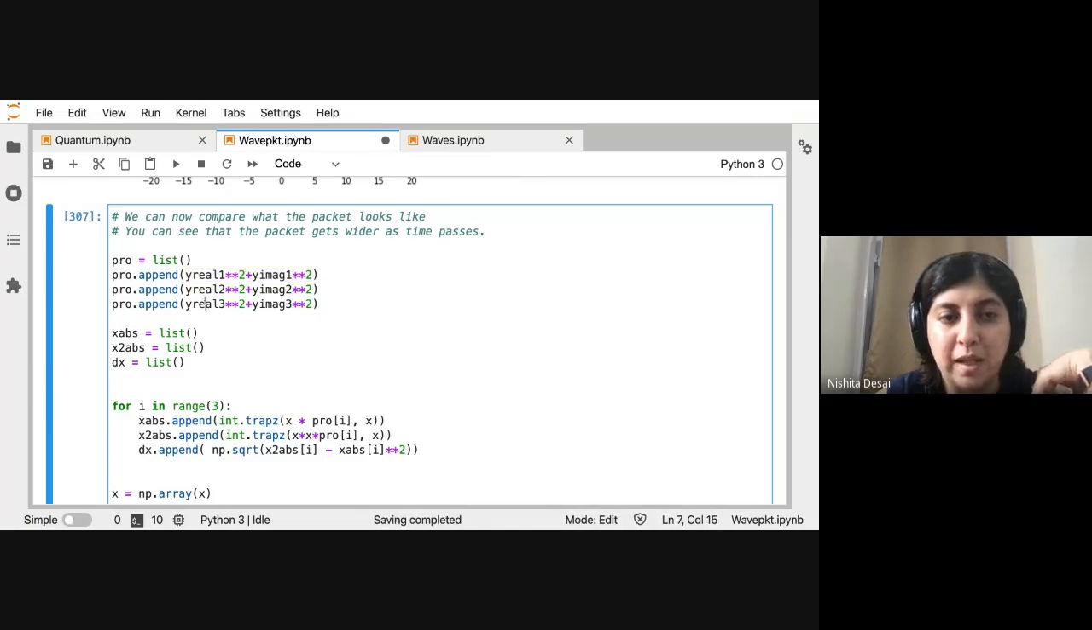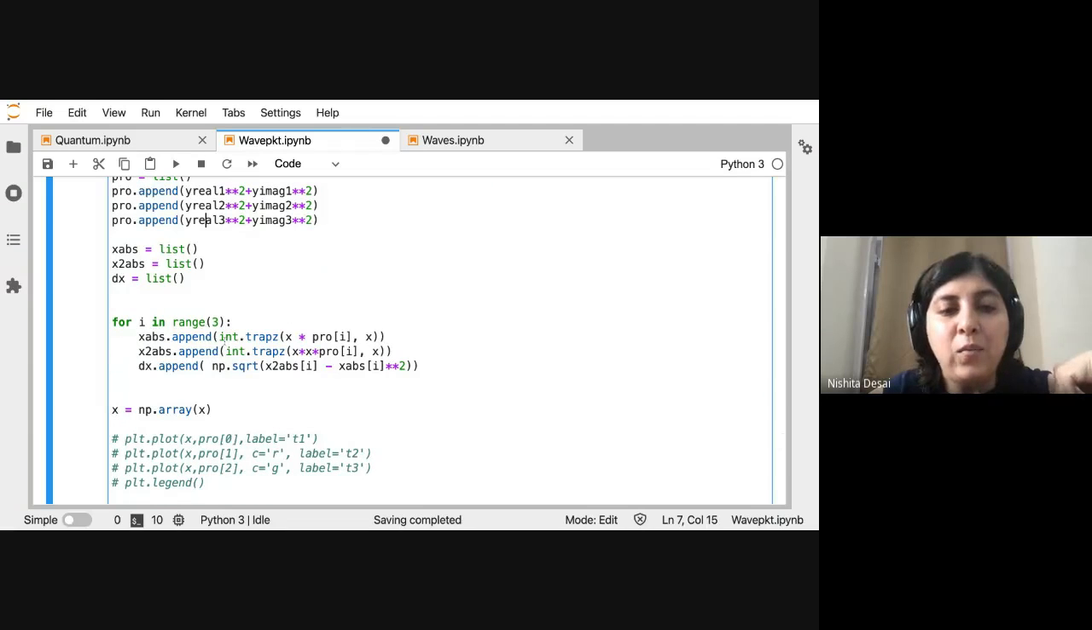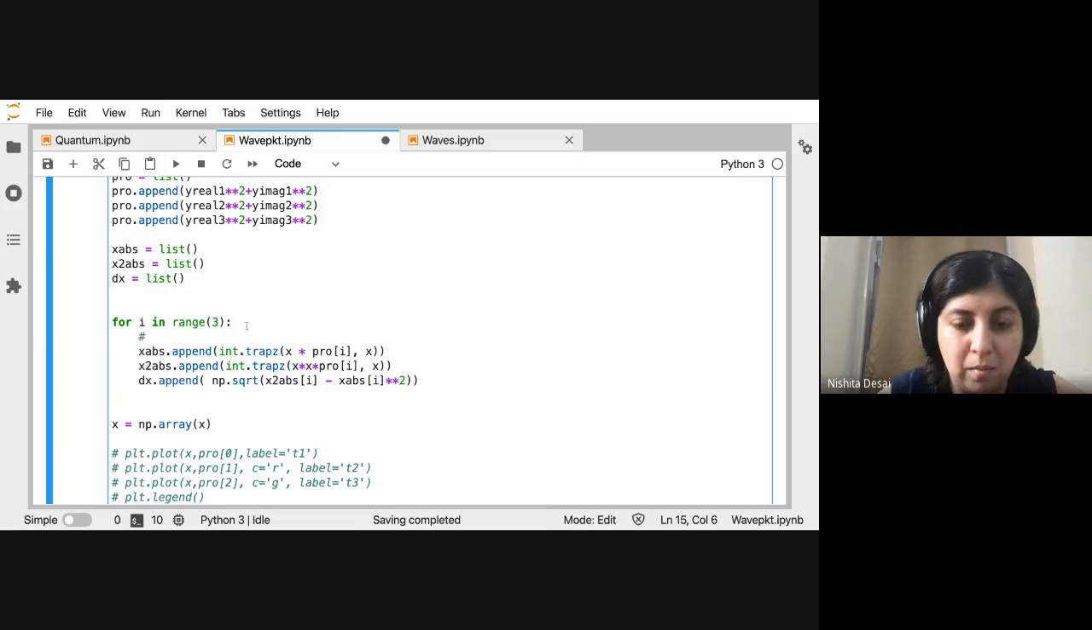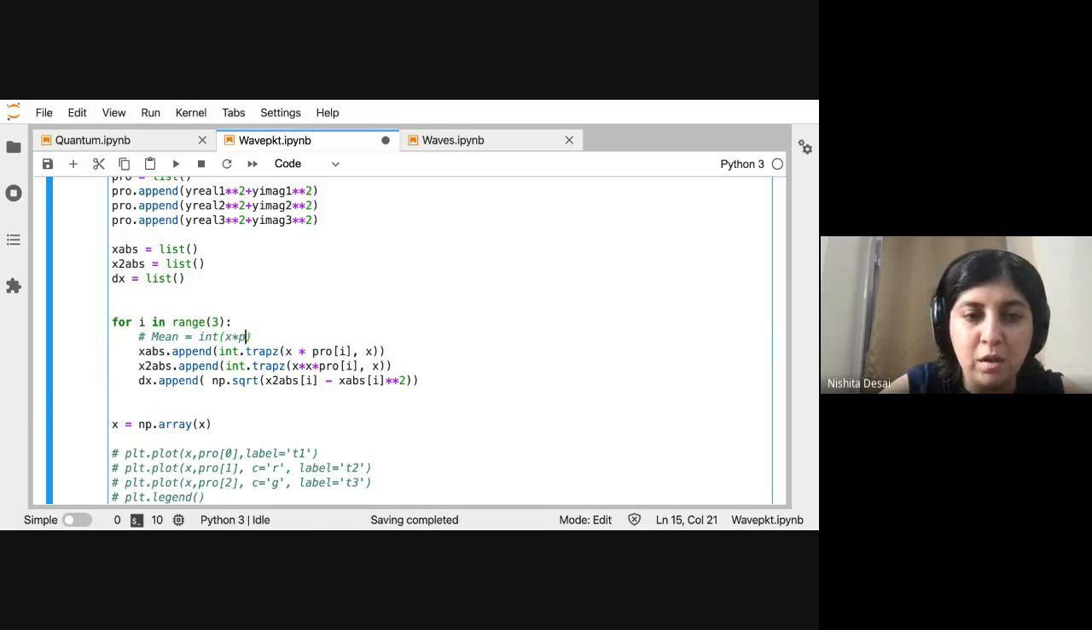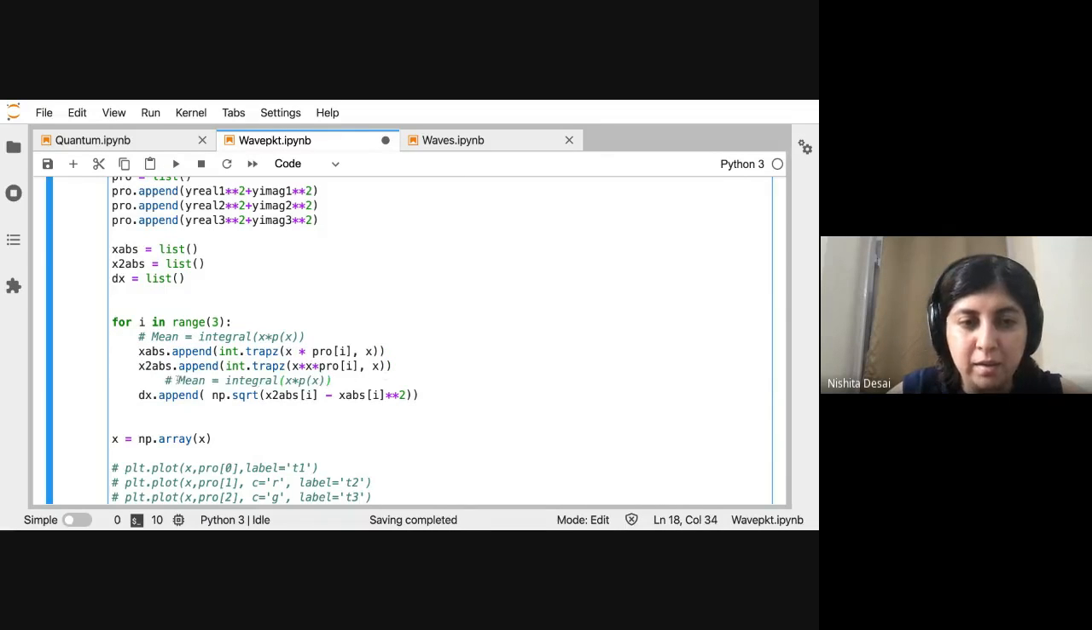for the 3 cases. And then the first thing I want to calculate here is the mean, which is the integral of x times the mean position, right? It is the integral of x times p(x). And then I want to calculate the spread of the position, right? So for that, we need to calculate the variance.